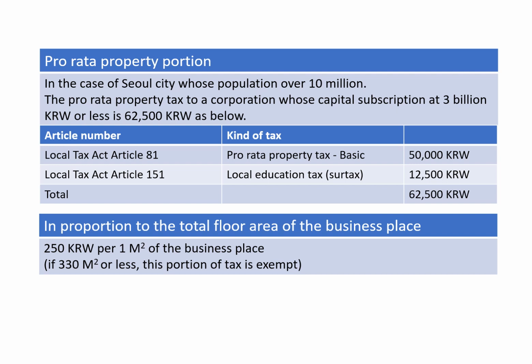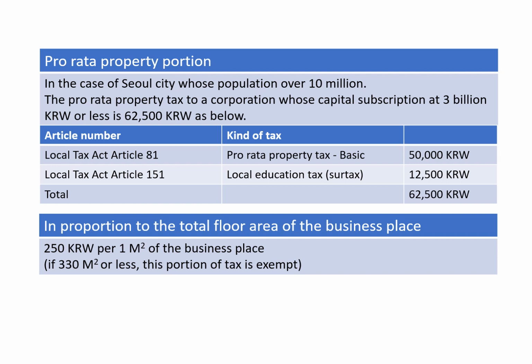The pro rata property tax basic is 50,000 Korean won based on Local Tax Act Article 81, and then this has a surtax of 25%, so 12,500 Korean won based on Local Tax Act Article 151. So the total will make 62,500 Korean won.